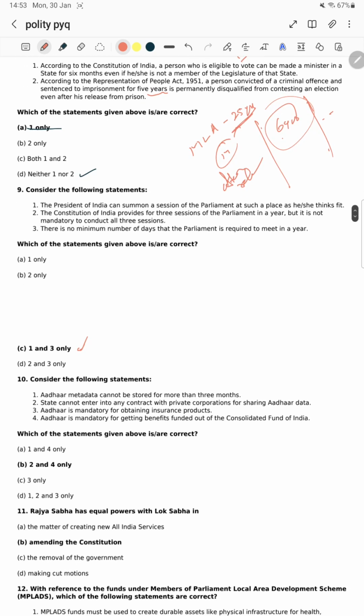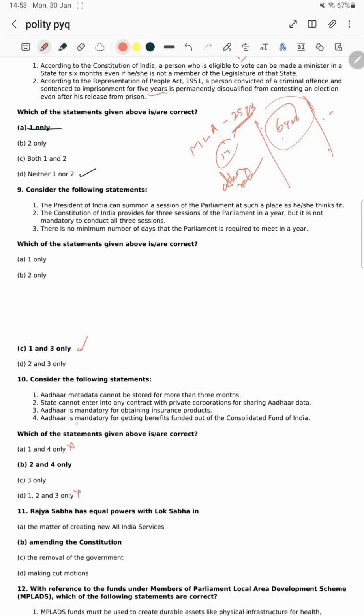Consider the following statements on Aadhaar metadata. Aadhaar metadata cannot be stored for more than 3 months. Sorry, sir, it's a wrong statement. It's obvious that metadata can be stored for 6 months. Hold on, 1 and D are eliminated by the elimination method. The state cannot enter into any contract with private corporations for sharing Aadhaar data. Yes, because this Aadhaar data cannot be given to private corporations.